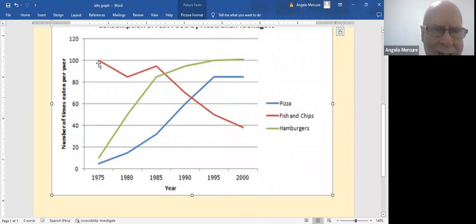Again, the left side of the page, please. In 1975, we see 100 million servings of fish and chips consumed by Australian teenagers. However, that goes down quite a bit by 1980 to about 82 million servings of fish and chips consumed by Australian teenagers. Then we have an incline where it goes up a bit in 1985 to approximately 95 million servings of fish and chips consumed by Australian teenagers.